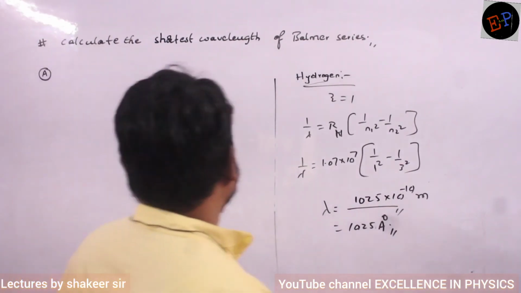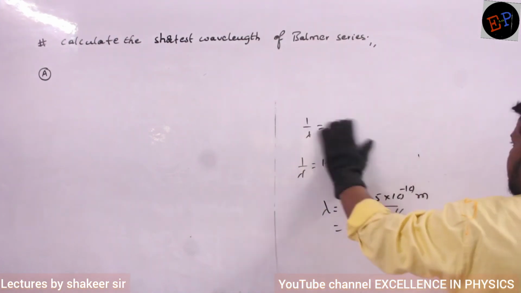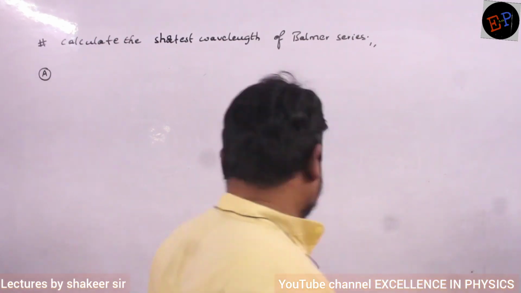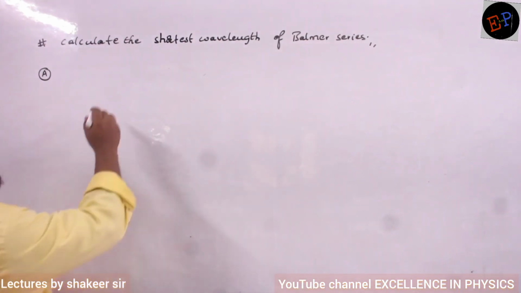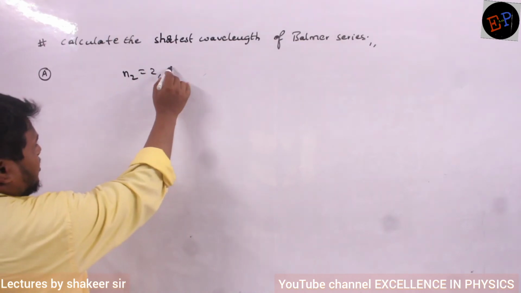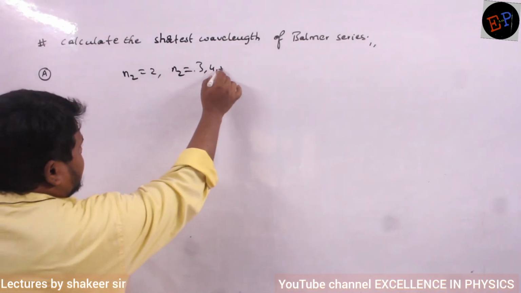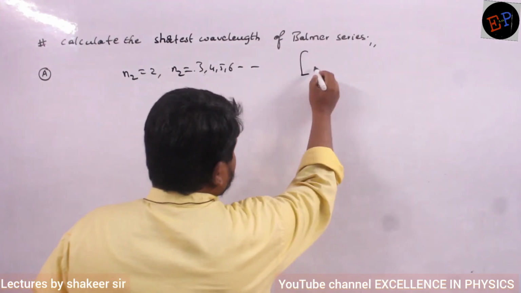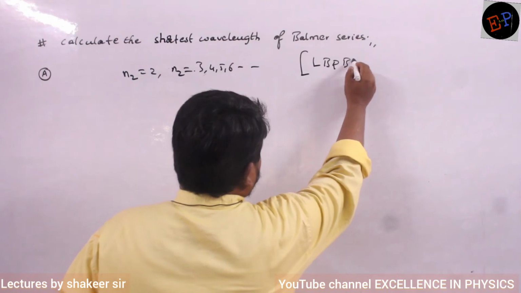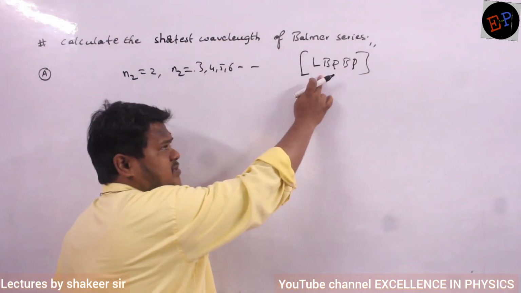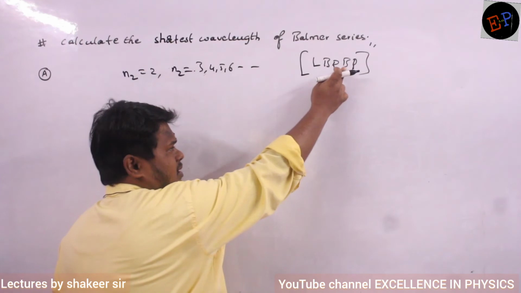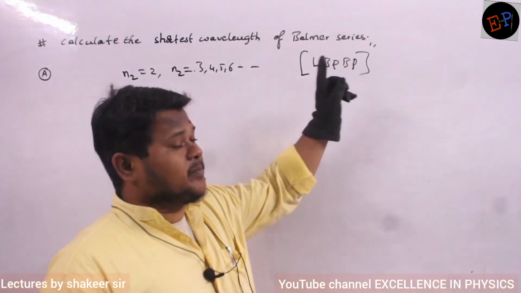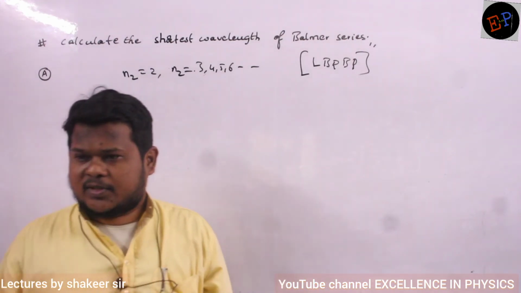Okay, so the next question is, calculate the shortest wavelength of Balmer series. Now can you say what is meant by Balmer series? Balmer series means N1 value is 2, N2 value is 3, 4, 5, 6, like this. You should remember this mnemonic: L, B, P, B, P. L represents Lyman, B represents Balmer, P represents Paschen, another B represents Brackett, and P represents Pfund series.